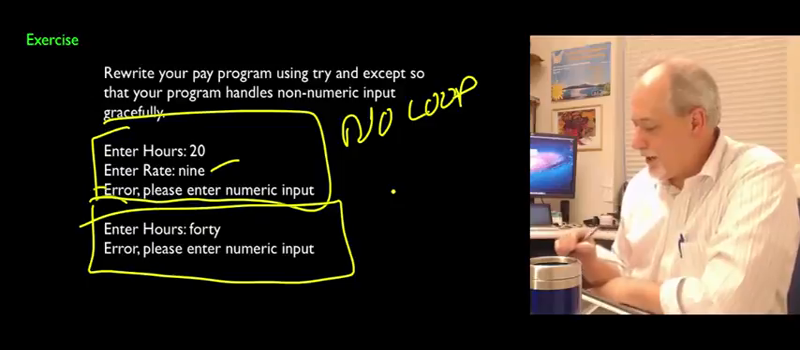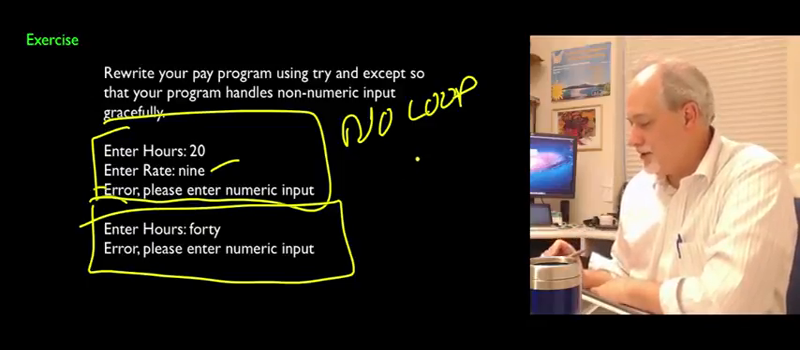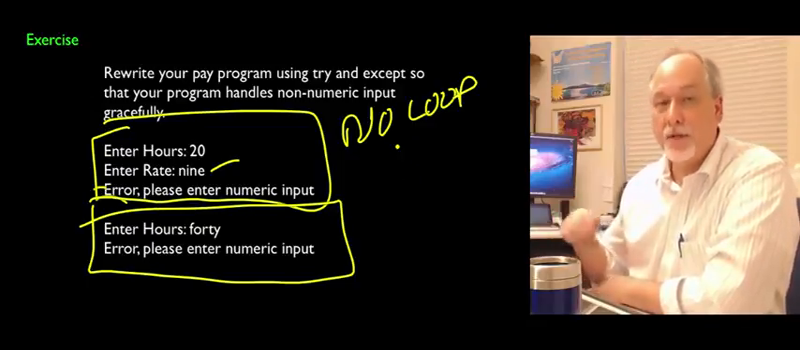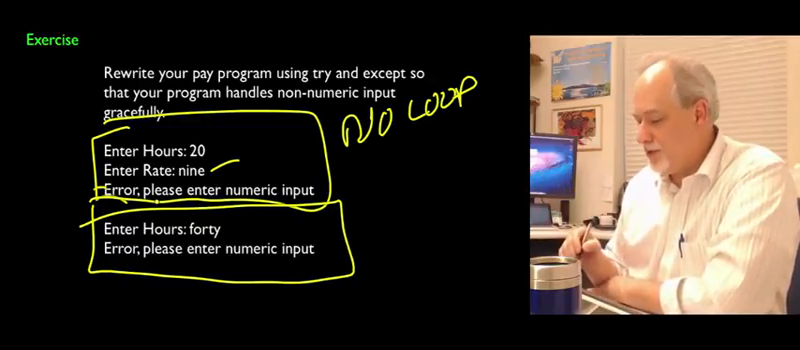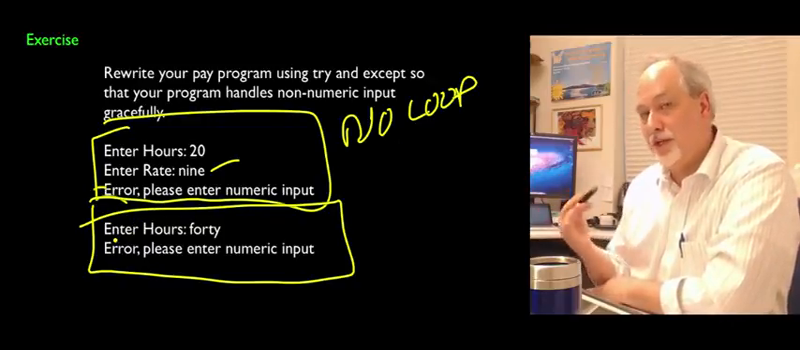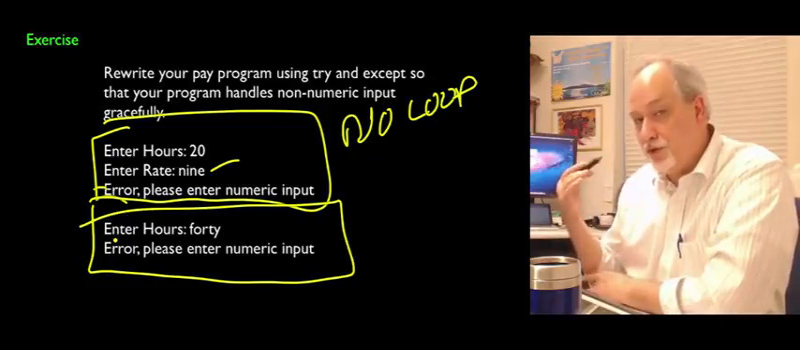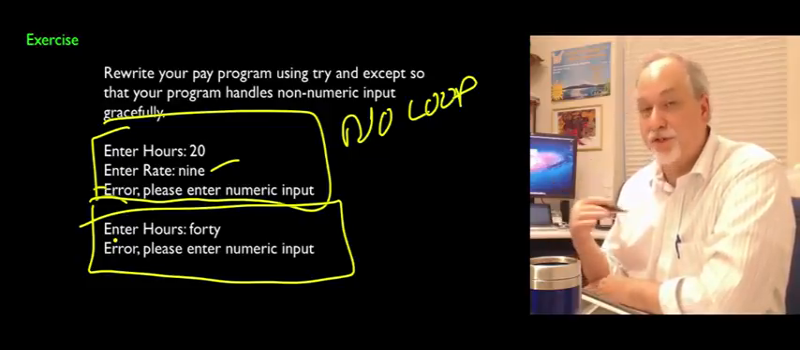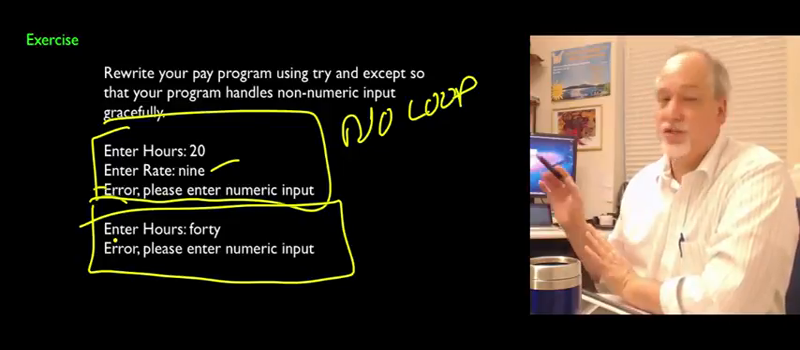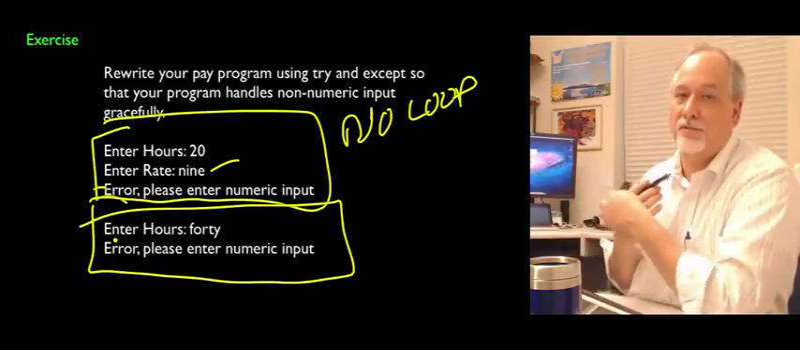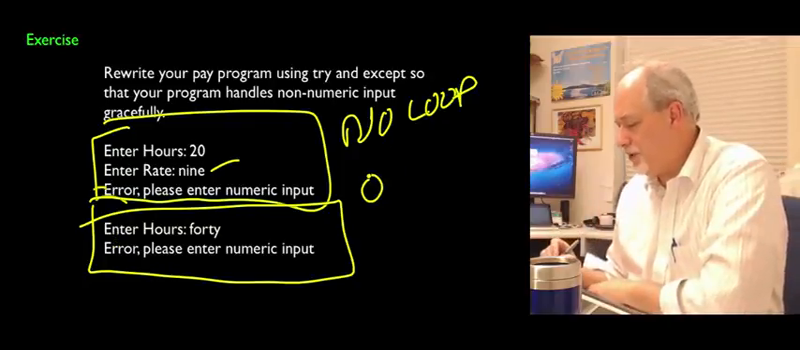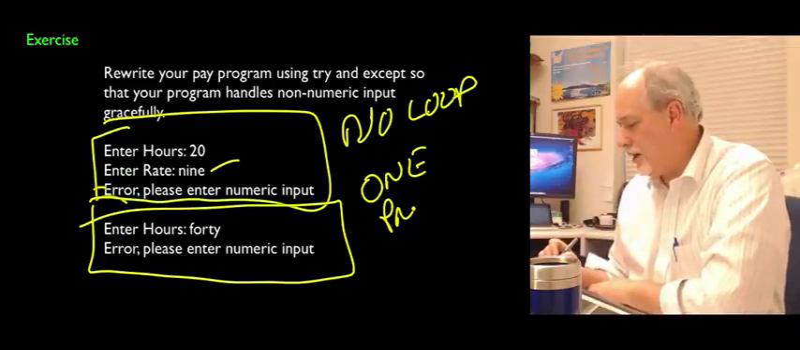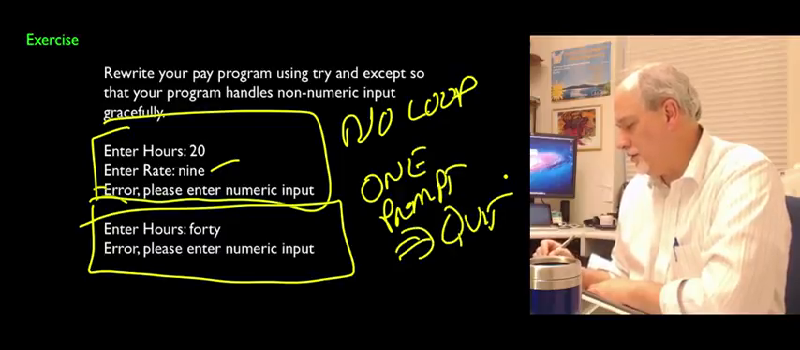So take a look in the book as to how to just get out. I don't want you to try to say, I'm going to prompt for these numbers until I get a good one. We'll do that later. I just want you to deal with the fact that you read a thing, you use the try to convert it to a float and see if it works, and if you don't, you just quit. Don't try to be tricky and repeatedly prompt. One prompt and then quit.